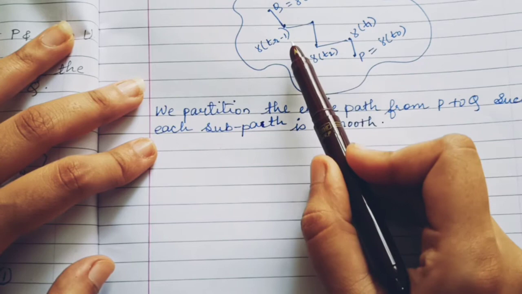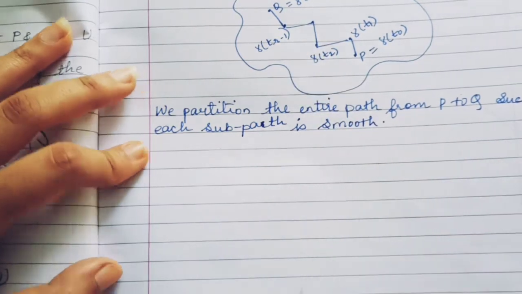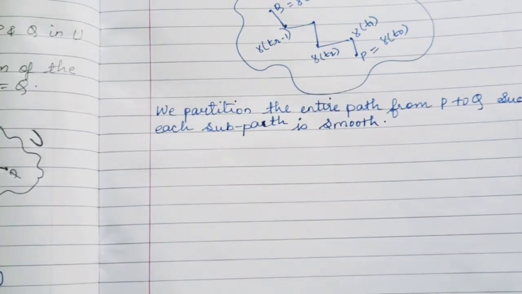So though we have divided the whole curve into smaller parts, each path is smooth. So now let us consider the left hand side of the equation that we have to prove.